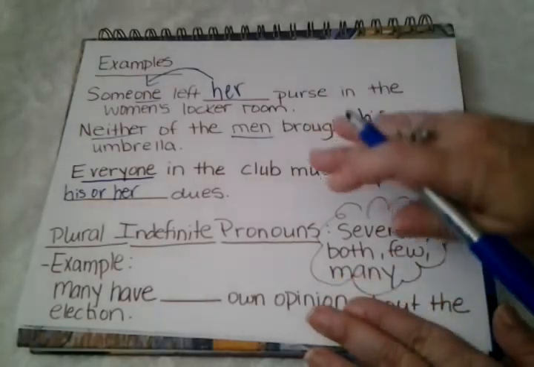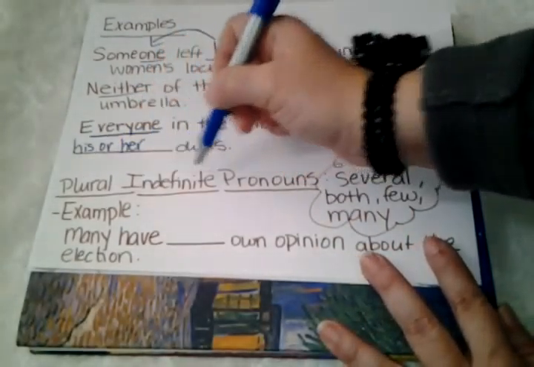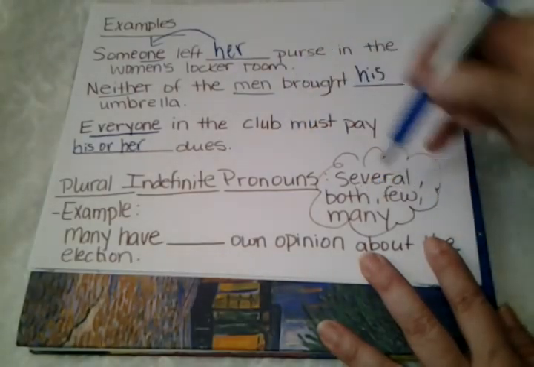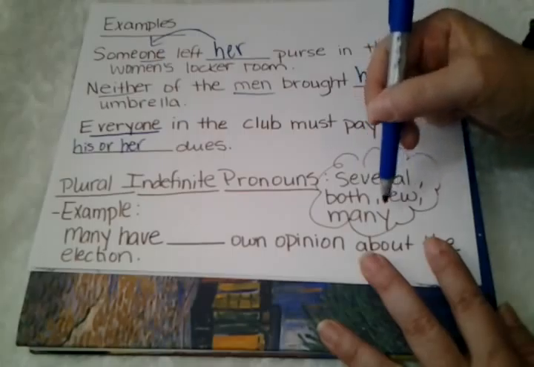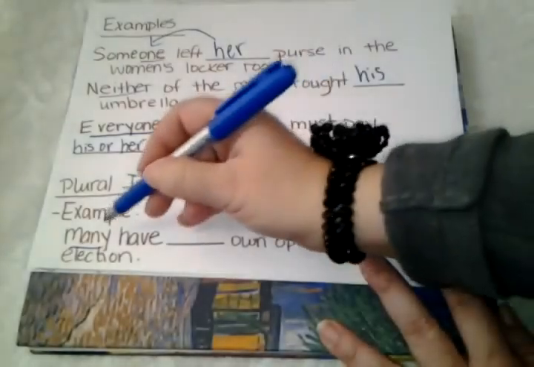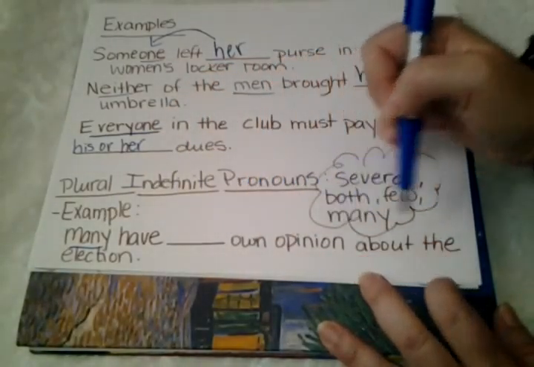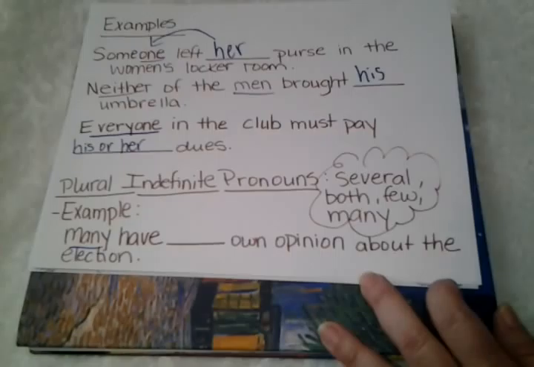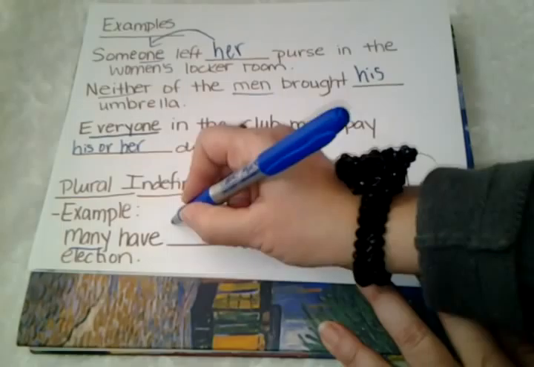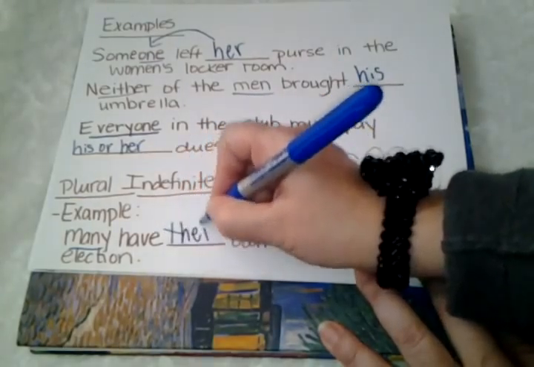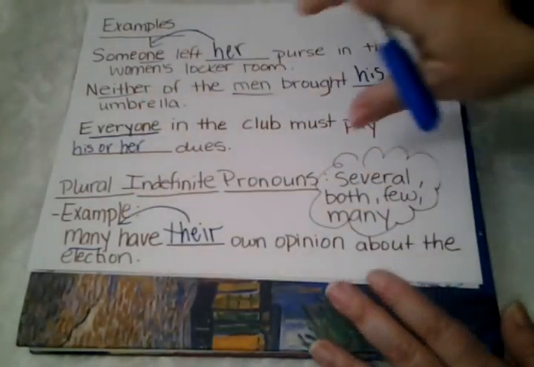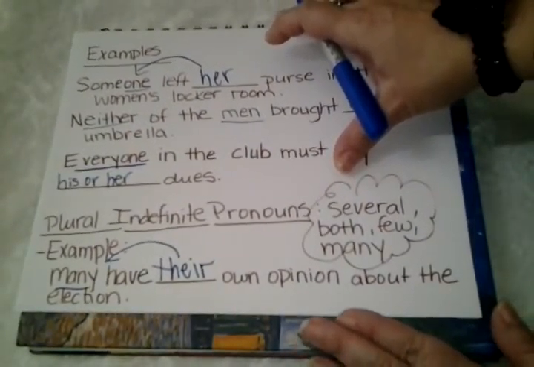Okay, now let's go down here. Plural indefinite pronouns. All right, here are some examples of plural indefinite pronouns. Several, both, few, and many. For example, many, again, this is plural, have blank own opinion about the election. All right, so since this is plural right here, we would use a plural pronoun there to refer back to many. Many have their own opinion about the election.